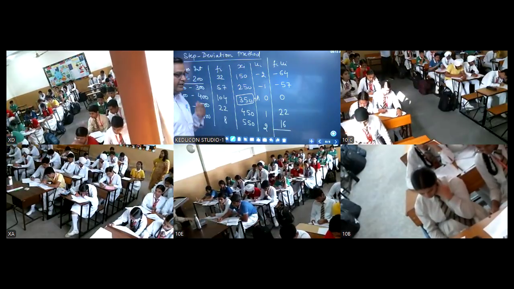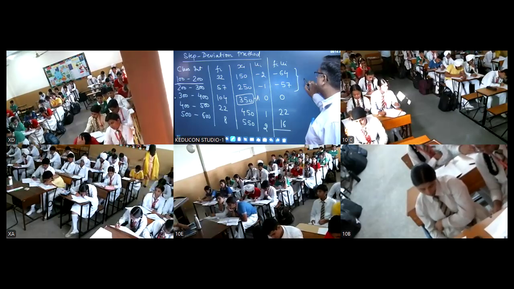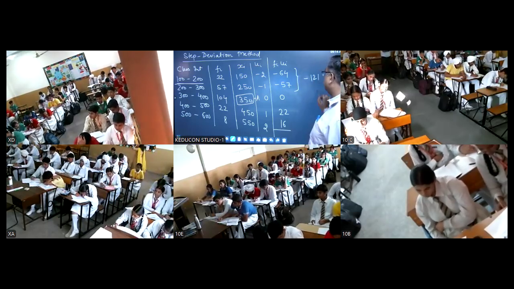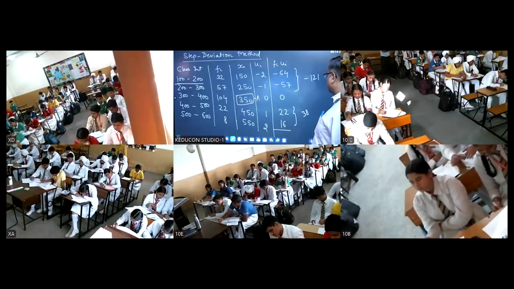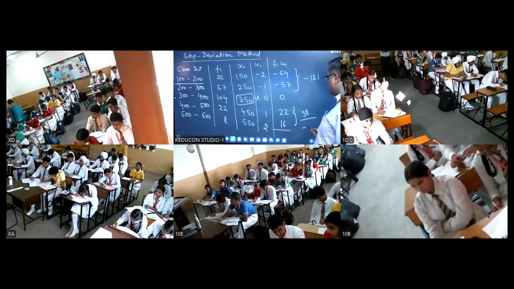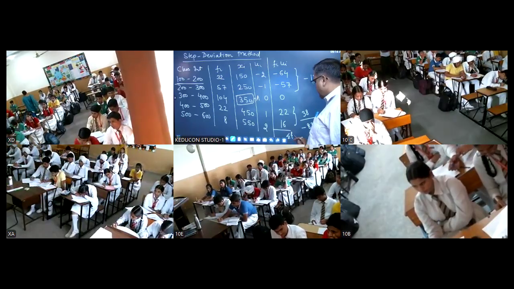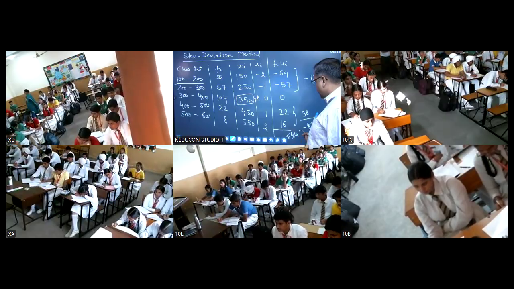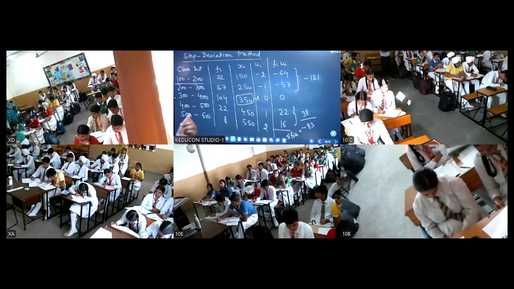Now again, add the negative terms separately and the positive terms separately. Here it is 38. So summation fiui is minus 83. Any doubt till this step, students?